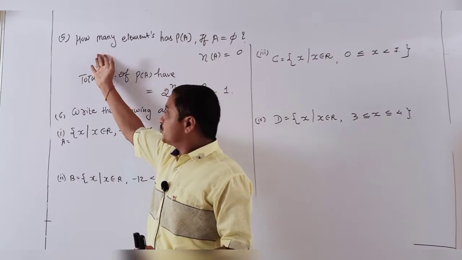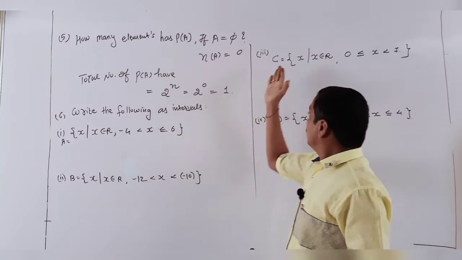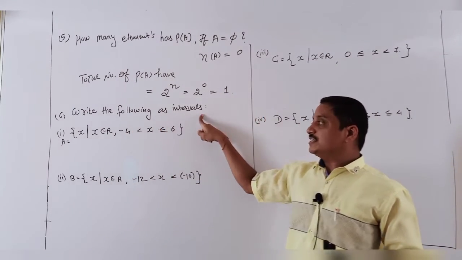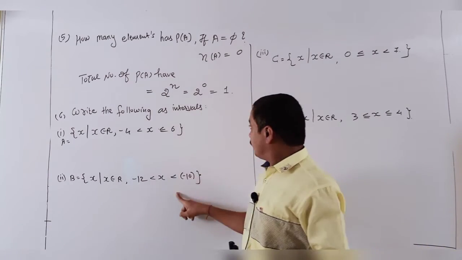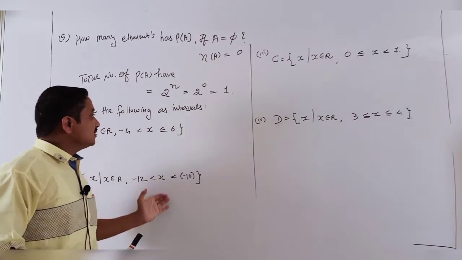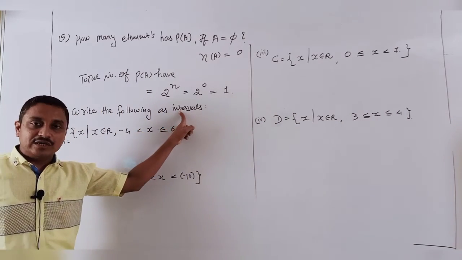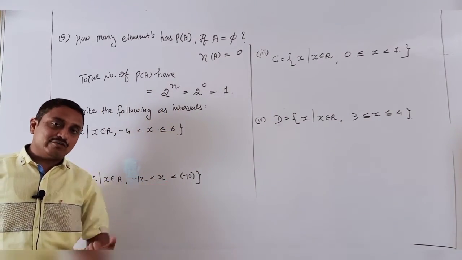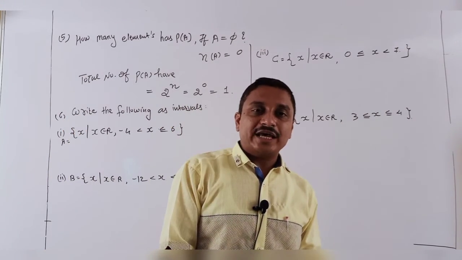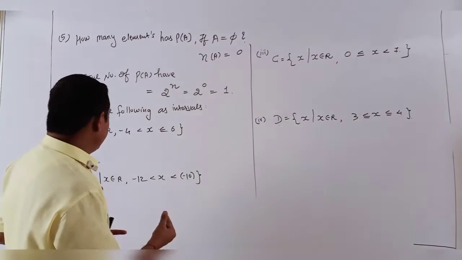Now students, after the 5th sum, I write the 6th question. The question is: write down the following in interval form. Students, these are given in set notation form, in property-wise form. And I am asking here for intervals. Already known are 4 intervals: close to close, close to open, open to close, and open to open. So just read here.